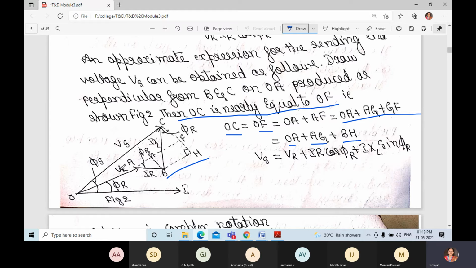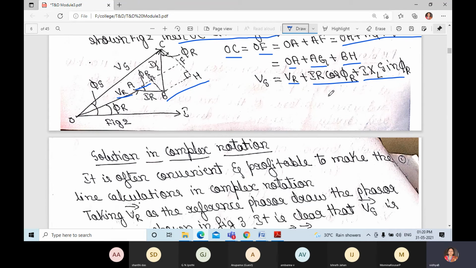O to A is nothing but VR, so they have written VR. A to J is nothing but IR into cos phi R, and B to H is nothing but IXL sin phi R. If you take this angle, then BH is the opposite. Here also this angle is there. When you consider this, IR cos phi R is adjacent, and BH is opposite, so IXL sin phi R.